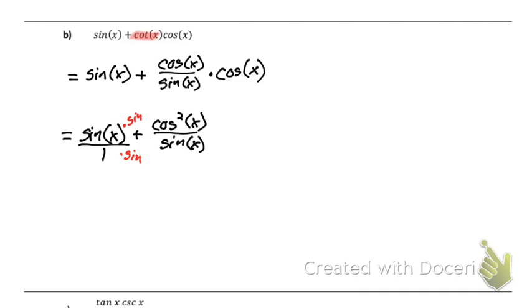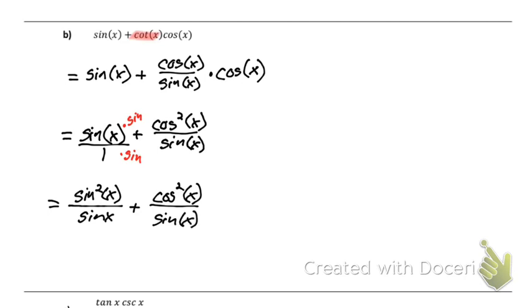No, I don't. There are problems where you do have to multiply it all the way through to make it work. But in this case, I'm multiplying by 1, so I'm allowed to do that on any one that I want to, as long as I'm not adding 1 or something. I'm multiplying by 1, so I am okay here. And people that didn't get that, you might want to write that note down that you are multiplying by 1. That's what allows you to do that. You need to know why you can do certain things. So that's going to give us sine squared x over sine of x plus cosine squared x all over sine of x.